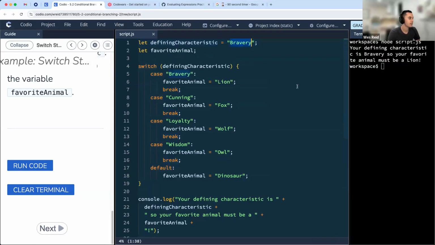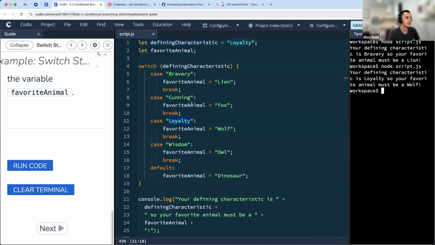All right, let's take a look at some other values we could put in here. If I type in loyalty here as the defining characteristic, throw this over to you all now, what animal is going to pop out on the other end of this? All right, excellent. I'm getting wolf, right? Because the case matches here, the favorite animal must be wolf. All right, not bad.